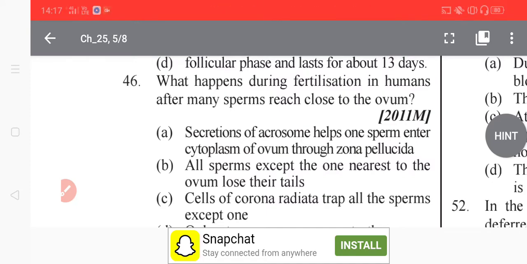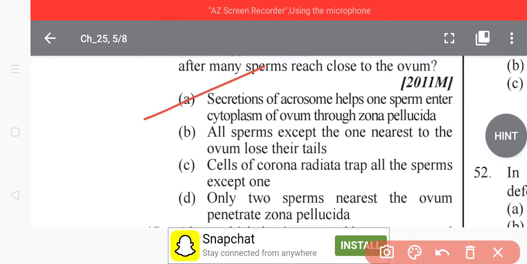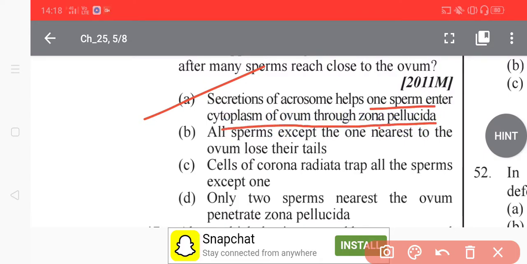So the secretion of the acrosome helps one sperm enter the cytoplasm of the ovum through the zona pellucida. So basically we choose option A. This is the most important question.